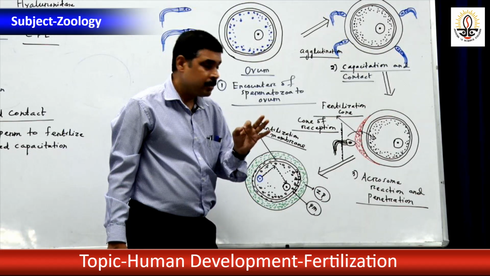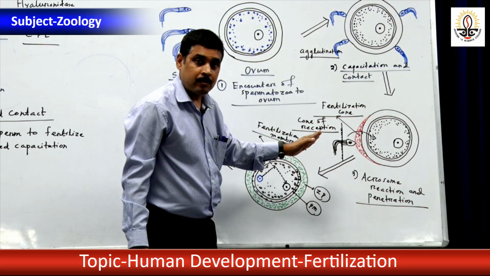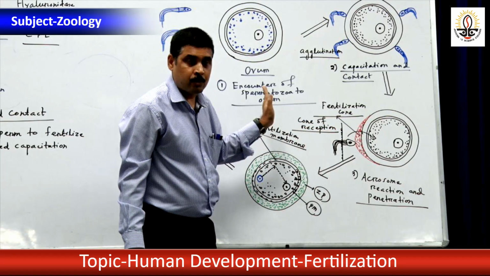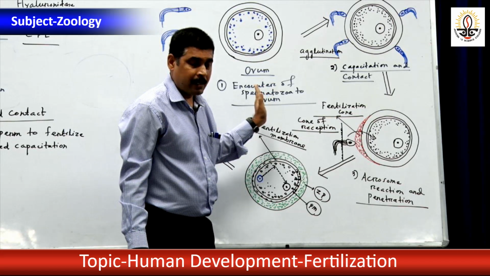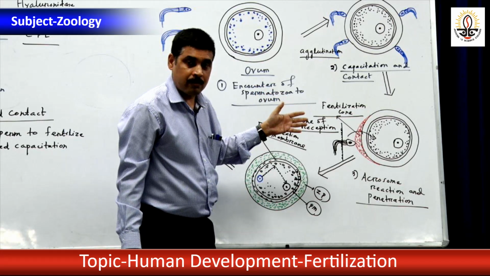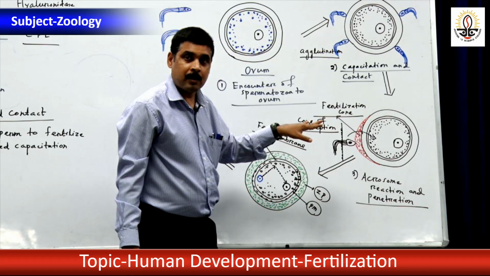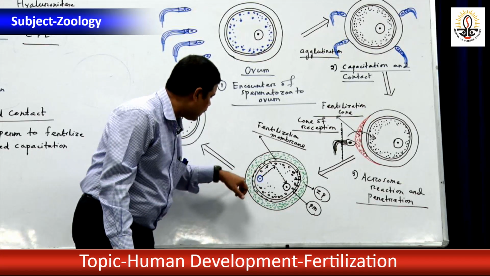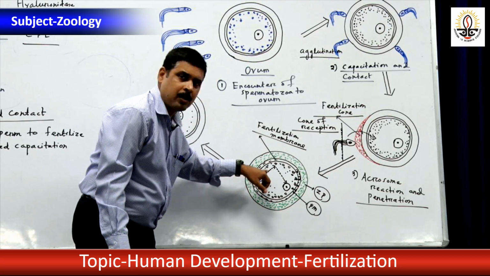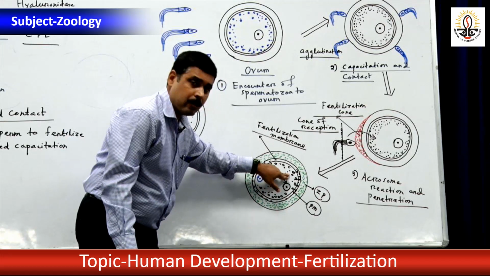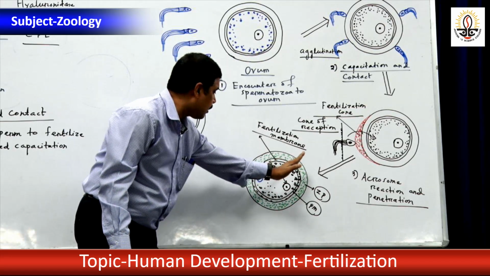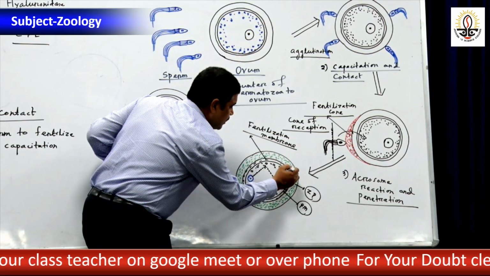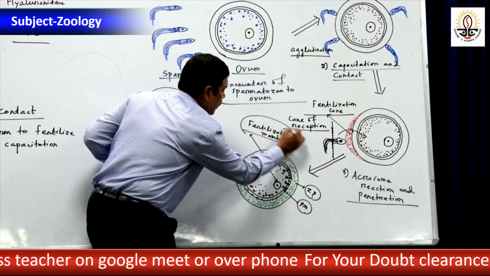The mitochondria of the ovum is useful within itself, that is maternal in origin, not so much significant. The sperm's mitochondria is not used; the mitochondria used by the ovum itself is maternal in origin, that means it is of the ovum. Now, when the sperm enters the ovum, the cortical granules diffuse out and fuse somewhere in between the plasma membrane and ZP, the zona pellucida, and that forms the fertilization membrane.